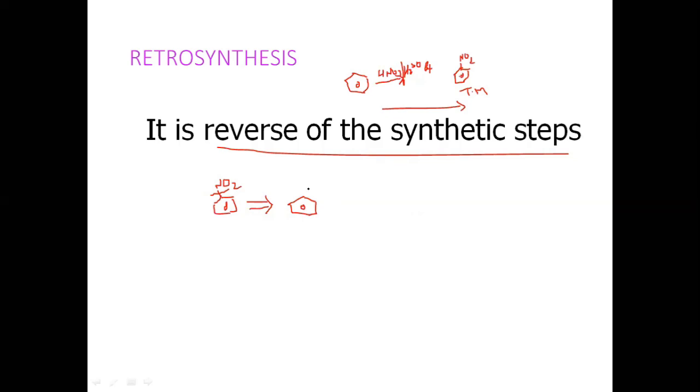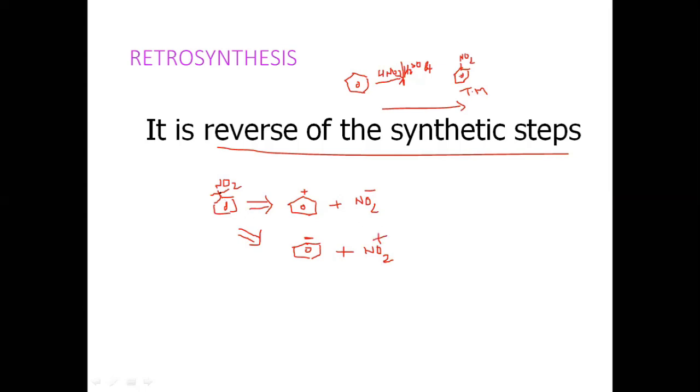Suppose one possibility is that this carbon carries a positive charge, along with NO2 minus. So here carbon may carry a positive charge and this NO2 minus acts as a synthon. Or another way: benzene, this carbon may carry a negative charge, along with NO2 plus.